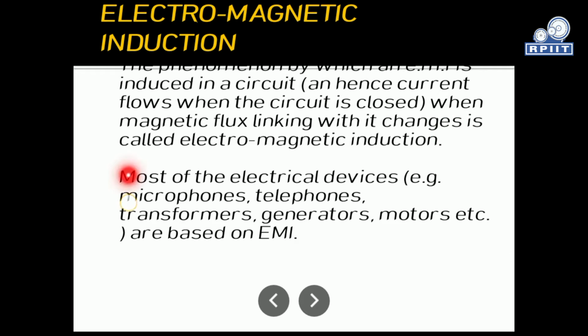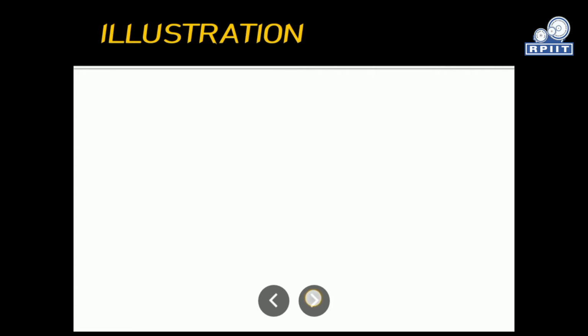Most of the electrical devices, for example microphones, telephones, transformers, generators, motors, etc., are based on electromagnetic induction. So this is most important. Now here we will understand with the help of a diagram.